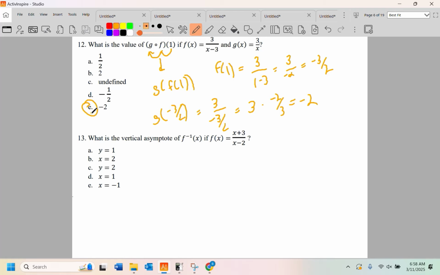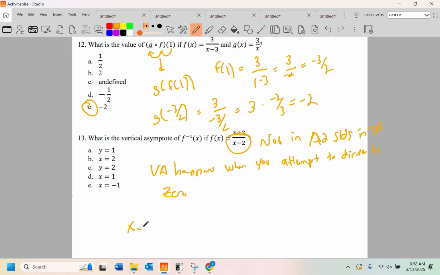The vertical asymptote, again, this is something that's not in Algebra 2 standards. It doesn't exist anymore in Algebra 2 standards in Tennessee. But the vertical asymptote happens when you attempt to divide by 0. That's when it happens. So that happens in the denominator. X minus 2 is nothing, x is 2.